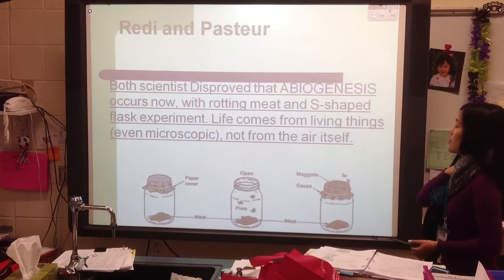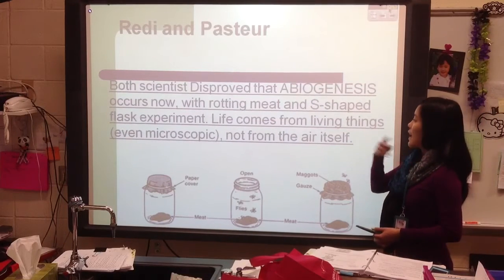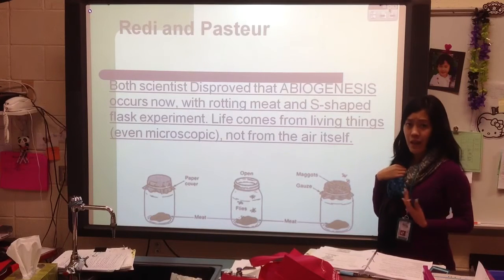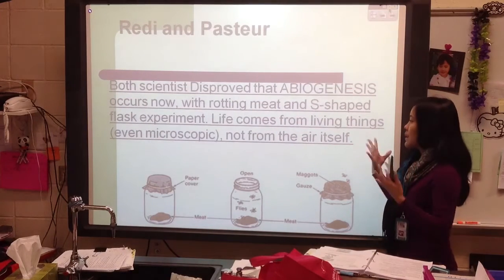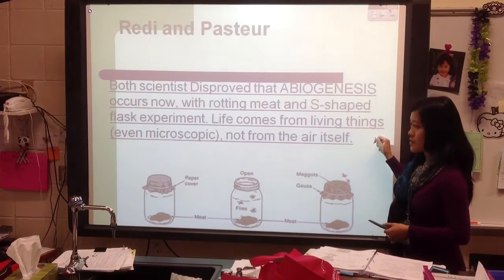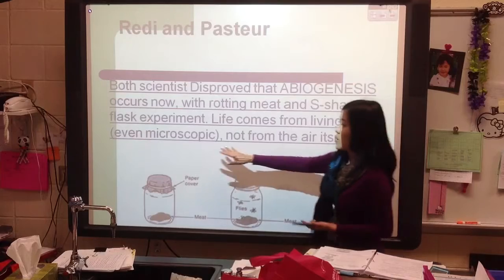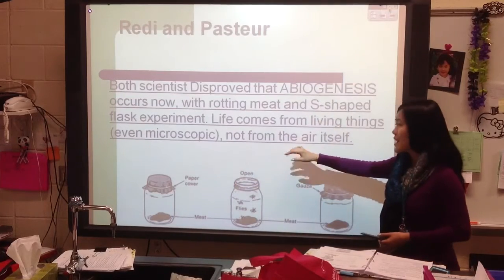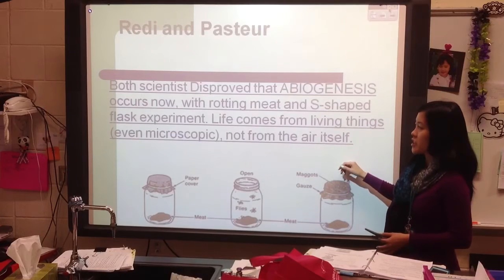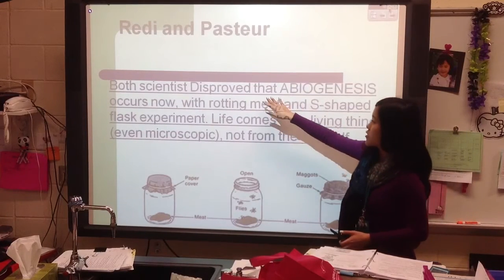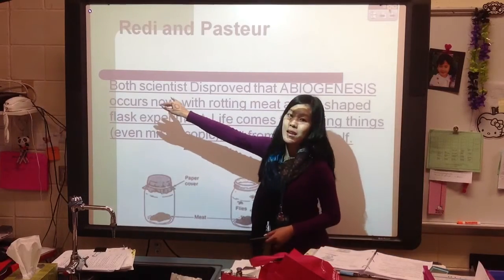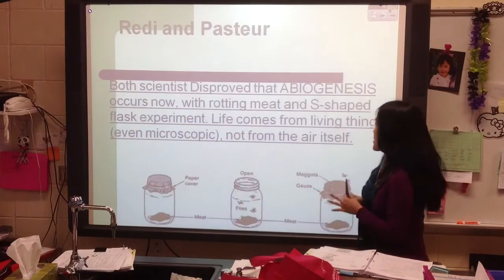On the other hand, you had Louis Pasteur, and he had an S-shaped flask. And I'll show you that image of that in a second. You also have that image in your notes. But the main idea is that they both learned that life comes from living things. And those living things could be microscopic, and not from the air itself. Not from spontaneous generation. So be very careful to notice that they disproved that abiogenesis occurs now, that it no longer happens.